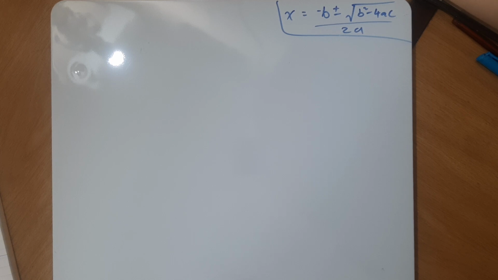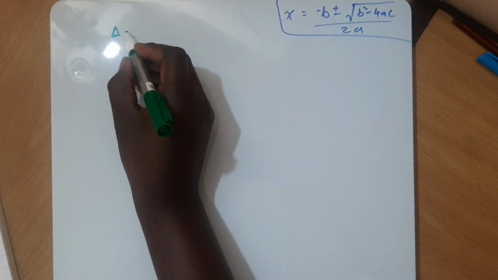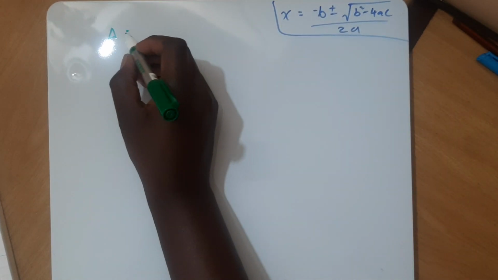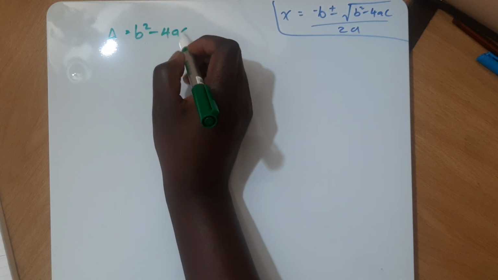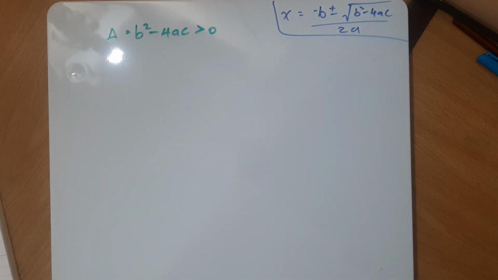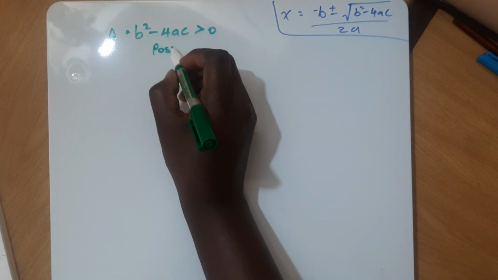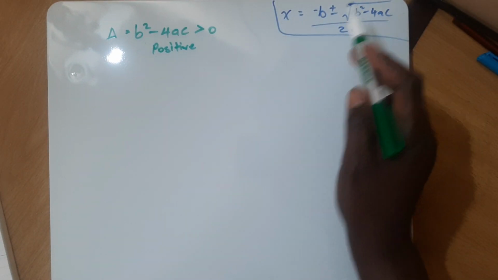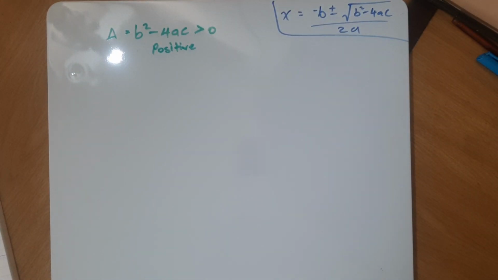Okay, so we can also have where our b squared minus 4ac is greater than 0. And what does that mean? That it is a positive number. So this would be a positive number. So that means you can find the square root.